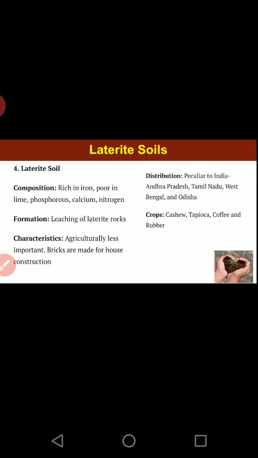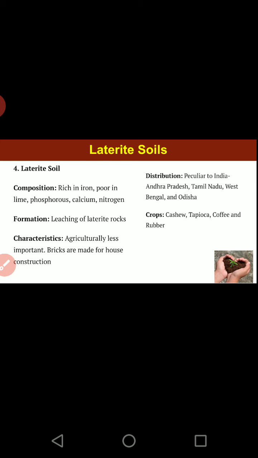Before that, they are rich in iron, poor in lime, phosphorus, calcium, nitrogen. They are formed by leaching of laterite rocks, leaching, excessive accumulation of water. Agriculturally these soils are very less important. They are used only for making construction or houses. Then, peculiar to India, it is found in Andhra Pradesh, Tamil Nadu, West Bengal and Odisha.